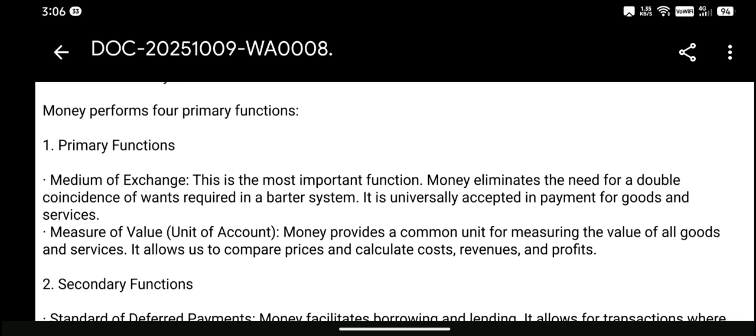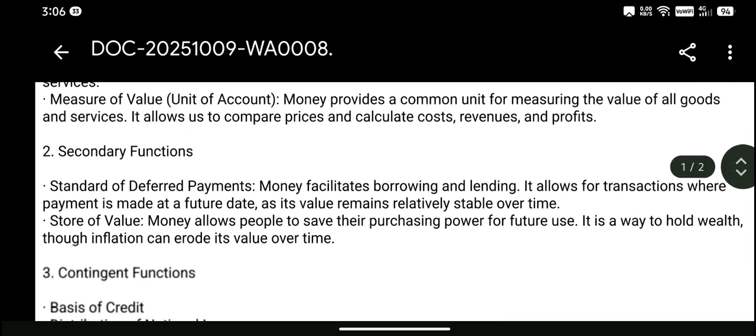Measure of value, unit of account. Money provides a common unit for measuring the value of all goods and services. It allows us to compare prices and calculate cost, revenues, and profits.